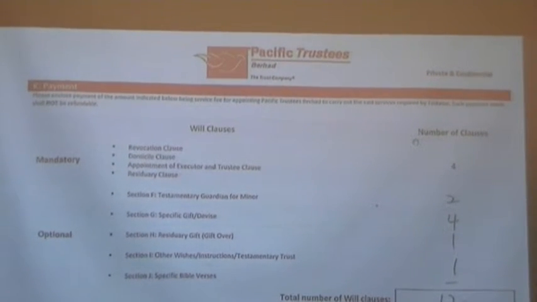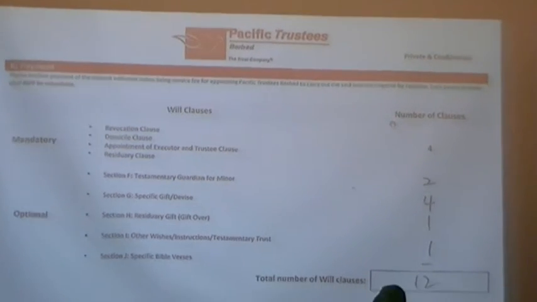Basically, it's personalized. Islamic wills also use this. It's Quran verses. Yes, we do mention the sayings of the Prophet and the Quran verses. We do specialize in that way.